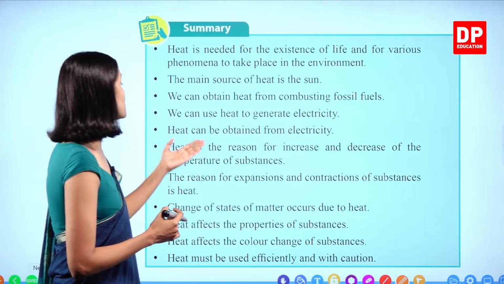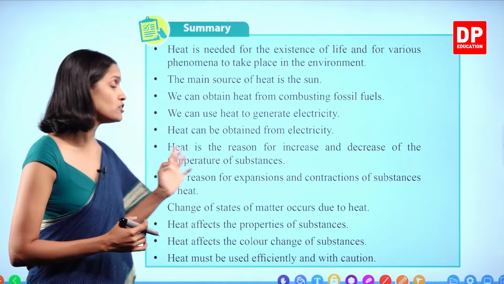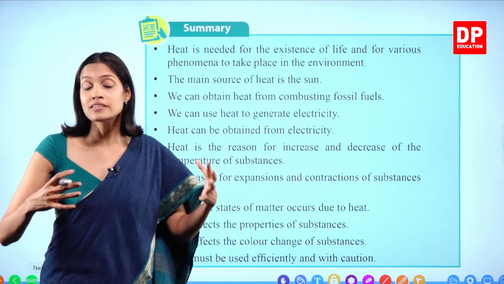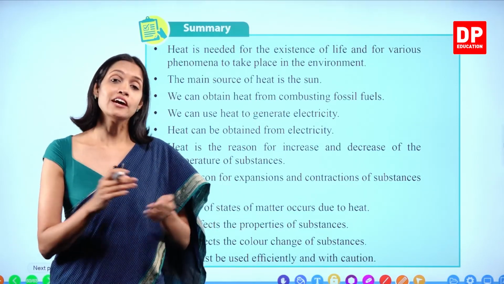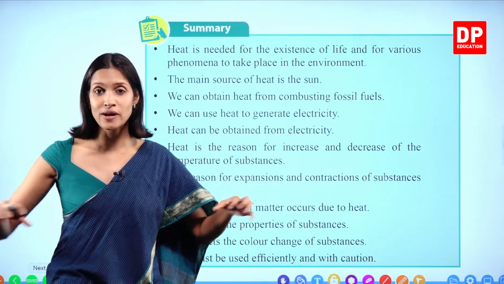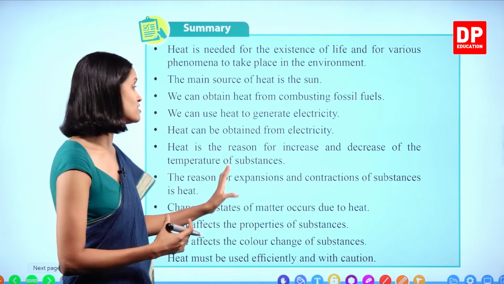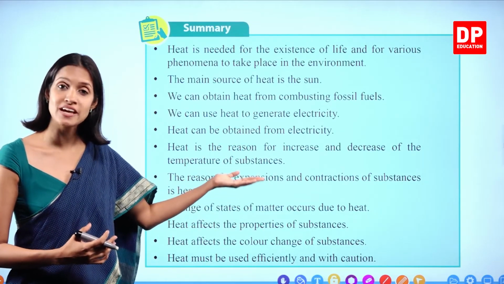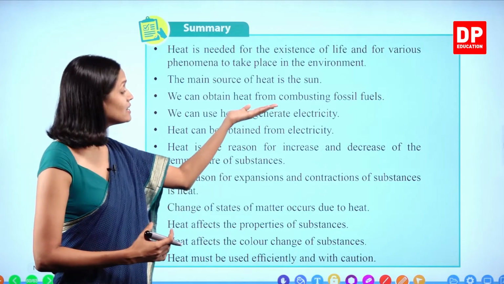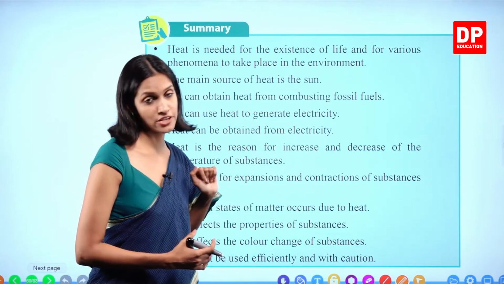The reason for expansions and contractions of substances is heat. You all know when objects absorb heat, their volume and size increase, and when objects release heat, what happens? Their size and their volume decrease, and that is known as contraction. Increase of the volume and the size is known as expansion. Decrease in the size and the volume is known as contraction.